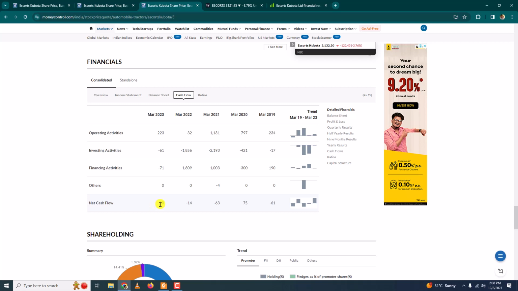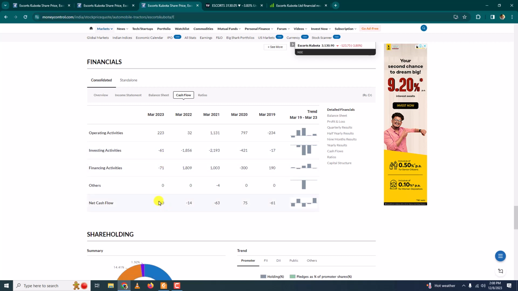If it is negative, it may be because the company has invested a lot. Okay, this will be negative if the company invests a lot during the previous year. This will be positive if the company doesn't invest much. Okay, which is not a good thing.